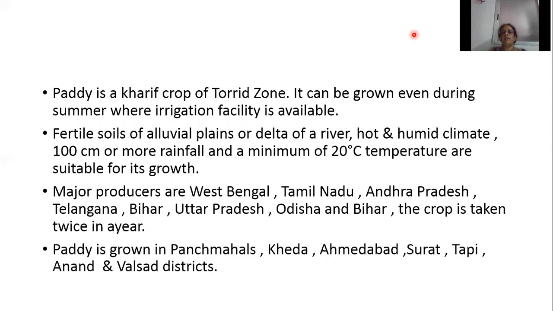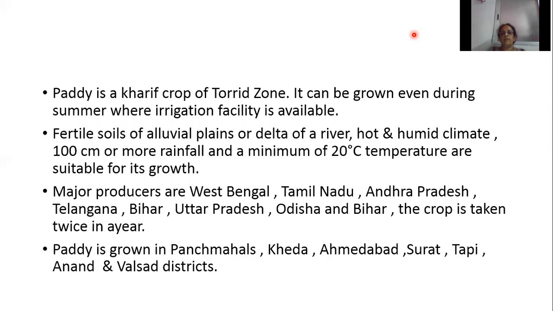Then what are the favorable conditions for paddy? Fertile soil of alluvial plains or delta of a river, hot and humid climate, then rainfall of 100 centimeters or more, minimum temperature of 20 degrees Celsius. So what are the favorable conditions for paddy? Fertile soils of alluvial plains or delta of a river, hot and humid climate, 100 centimeters or more rainfall, and a minimum temperature of 20 degrees Celsius. Then which are the major producers of paddy? West Bengal, Tamil Nadu, Andhra Pradesh, Telangana, Bihar, then Uttar Pradesh.